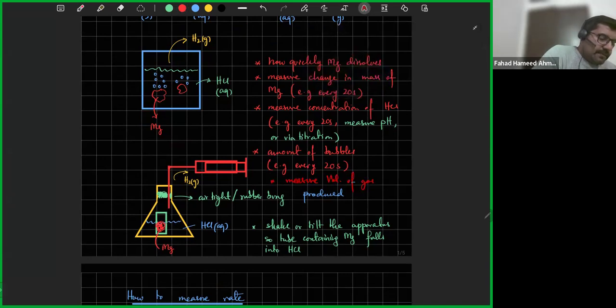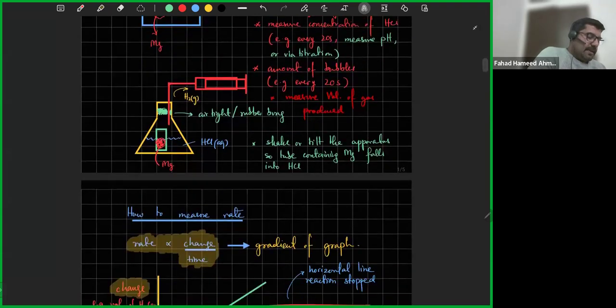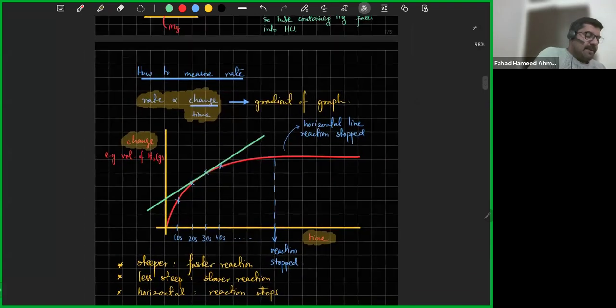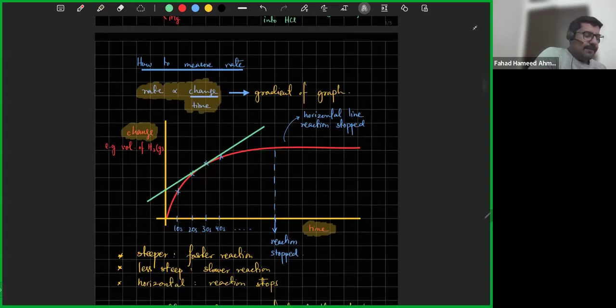Okay, so you can change that too. And you should know how to draw the apparatus. How do you measure the rate? When the experiment is done, what are you going to do? You are going to draw a graph. The volume of H2 gas will look something like this. It will increase, as H2 gas is getting produced. The height is the volume, right? So it will increase with respect to time, and then it will become constant. That means the reaction has stopped.